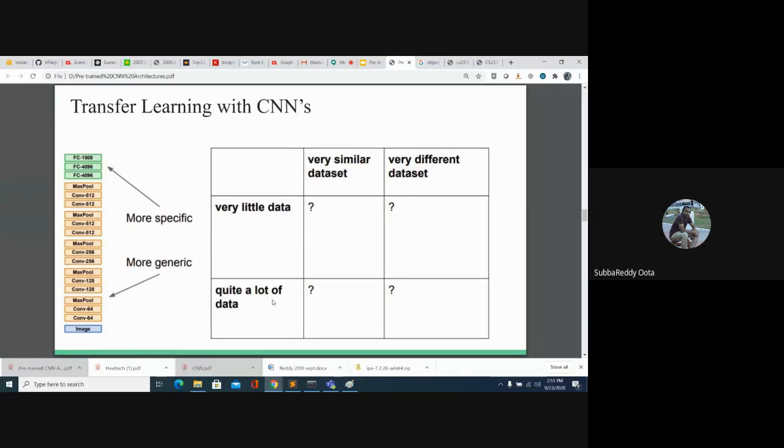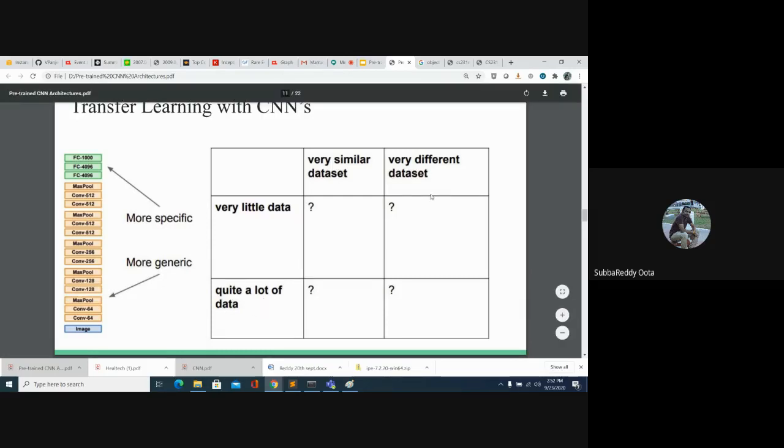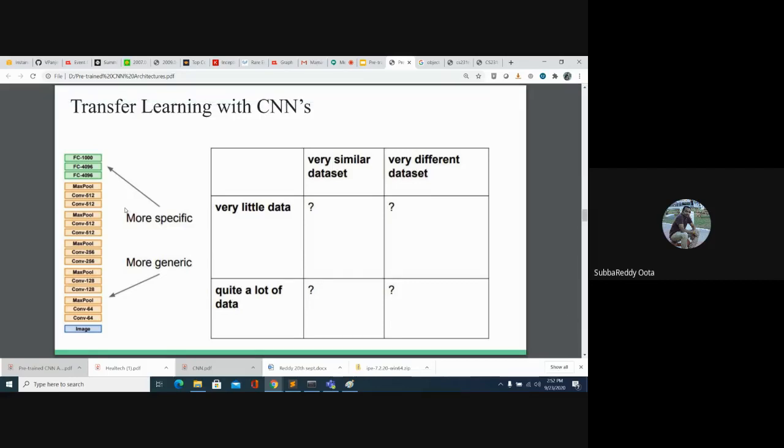Quite a lot of data. Now we are having a lot of data, but again it is a similar data set. So you have another data set which contains natural images. Still you can use the same architecture. Now if you have quite a lot of data and a very different data set, you have to completely train the model again. Take the existing architecture and retrain all the layers. So what I did for my medical imaging data set, I completely retrained the existing models. I retrained all the layers again.